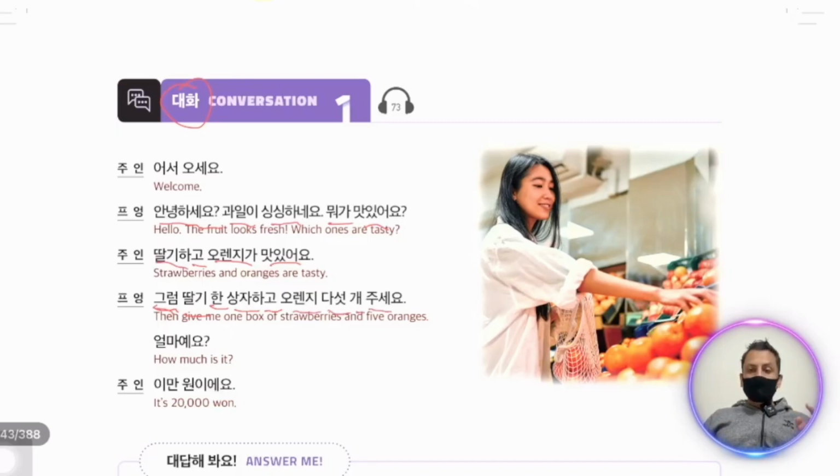So give me a box of talgi and 5 oranges. 얼마예요? 얼마예요 means how much it is. What is the price of total? 2만 원이에요. 2만 is actually 20,000. It's 20,000 won.